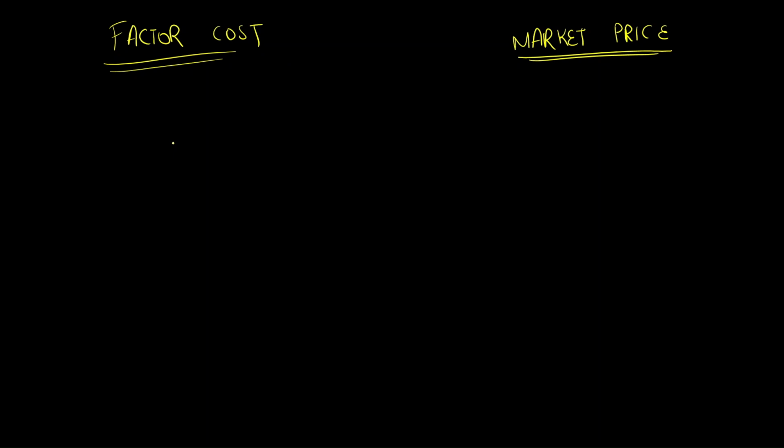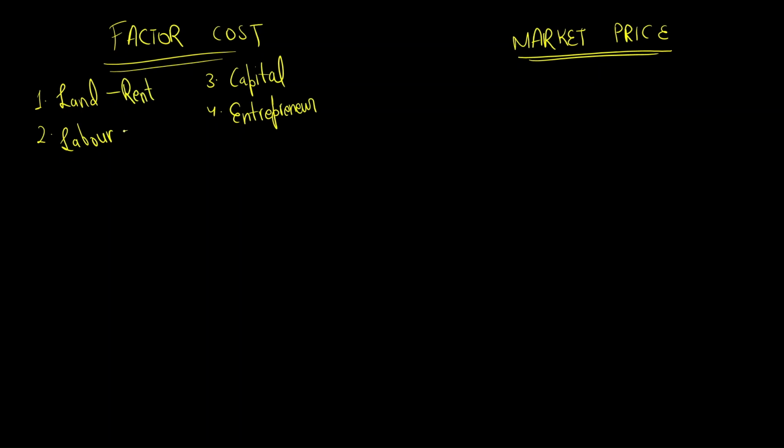Factor cost is, there are four kinds of factors, namely what? If you know, comment below. That are land, labor, capital, and entrepreneur. Land's factor cost is rent, labor's is wages, capital's is interest, and entrepreneur's is profit.